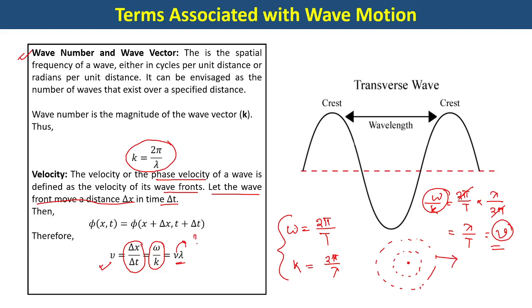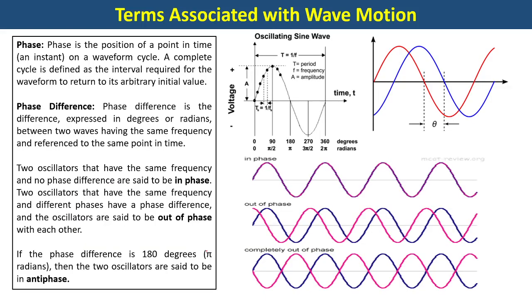Nu is the frequency. Sometimes v is written like this and nu is written like this. These two symbols, although they look a little identical, have a slight difference. You have to be a little cautious while following these slides. All right, so hopefully this is the last slide of this lecture.